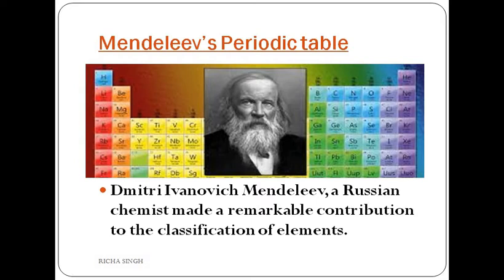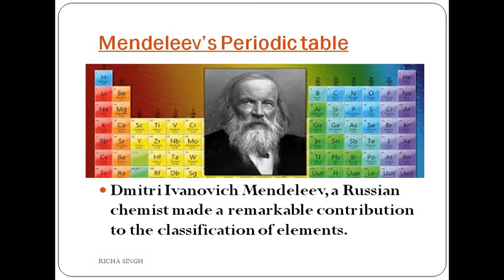Among the chemical properties, he concentrated mainly on the behavior of hydrides, that is compounds with hydrogen, and oxides, that is compounds with oxygen, of the elements. He carried out his research for many years.